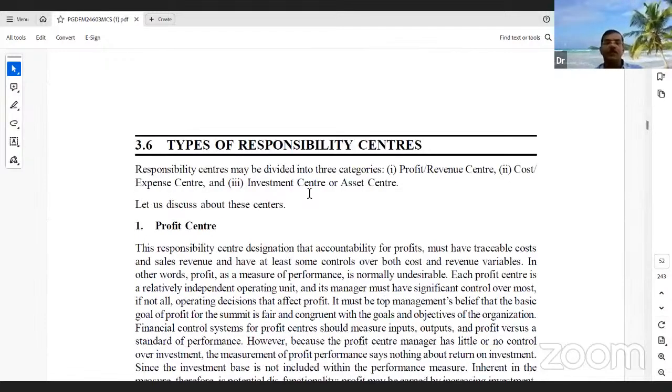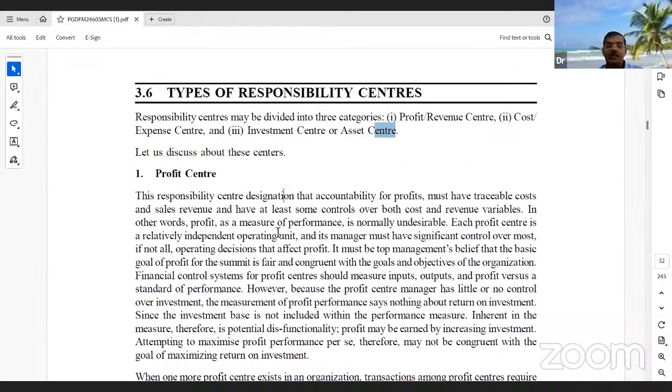So, types of responsibility centers. The various types of responsibility centers are according to the size and according to the nature. First, the profit and revenue center. All organizations want good profit, so they want to identify the revenue centers. The second one is the cost and expenses center. The third one is the investment and asset center. If it is a real estate firm, the real estate organization analyzes an investment center or a profit center, asset center.